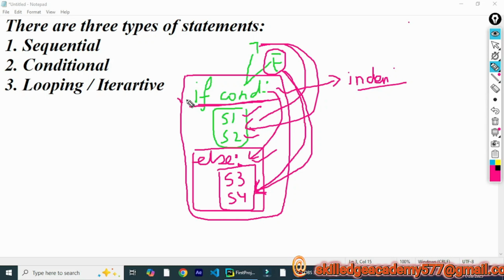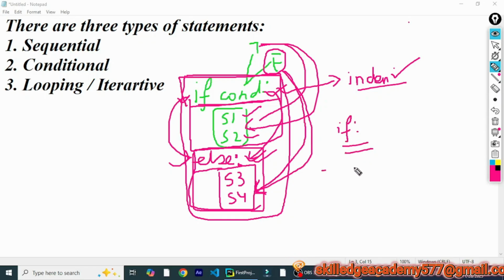That means only if an if condition has been defined can an else block be defined. It cannot exist independently, whereas the if block can. One more thing: the if statement should always be defined before the else block, and the else block should always be defined after the if block. And in between the if and else blocks there should not be any extra statement; they should be in continuation. Just after the end of the if block, you have to define the else block. You cannot put two statements of normal programming after the if block and then start defining the else block.